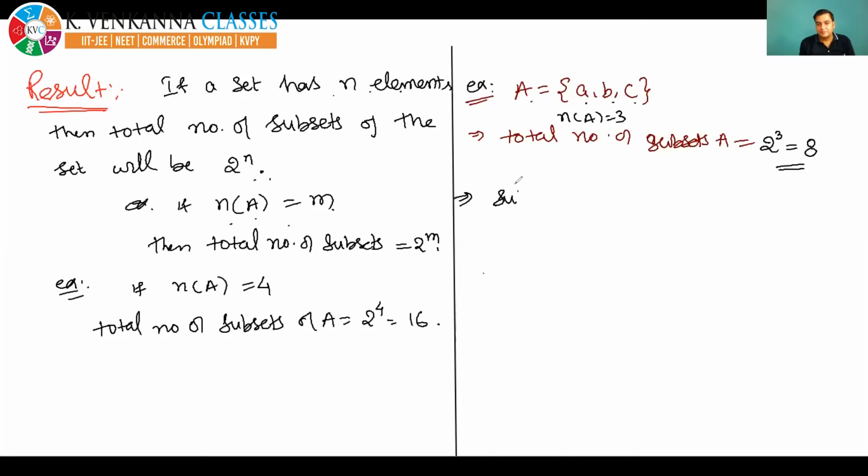See, subsets. First of all, let's make a subset by taking 0 elements of the set A. 0 number of elements of the set A. So the first subset of this set A will be ∅.